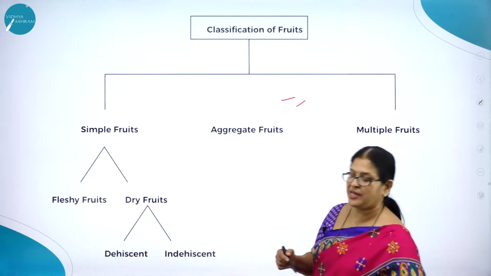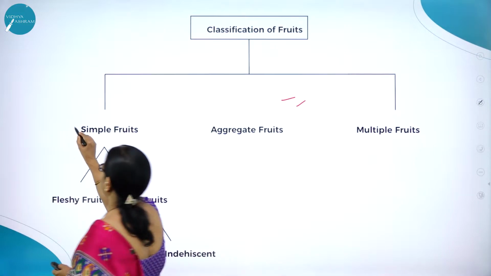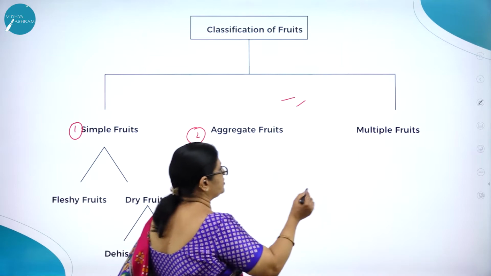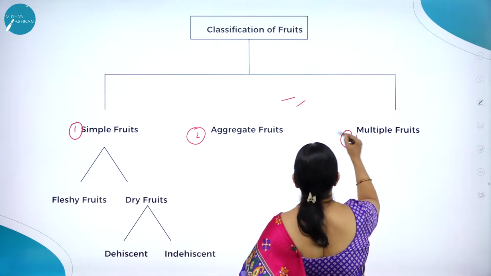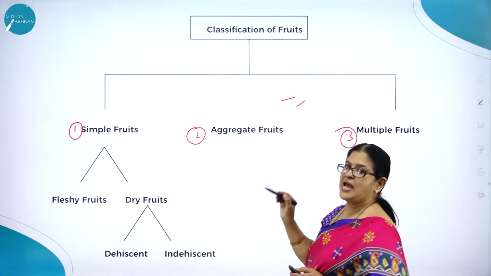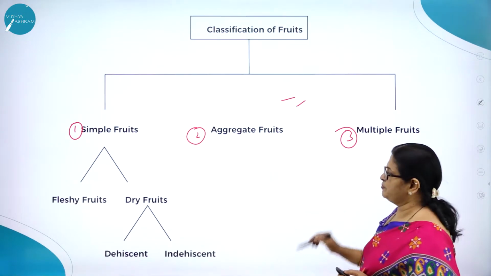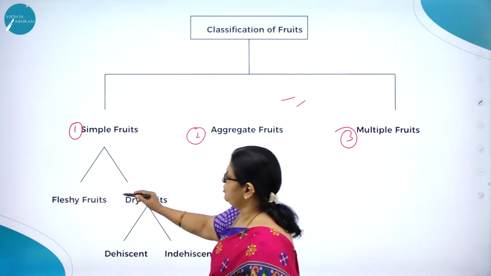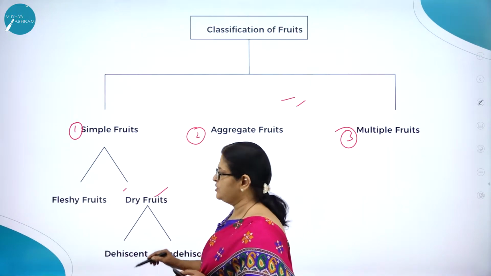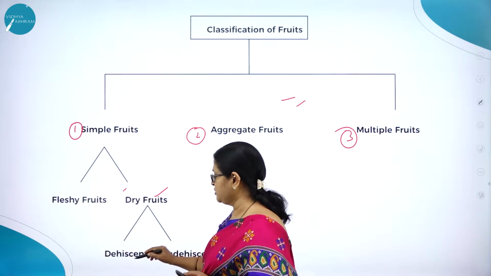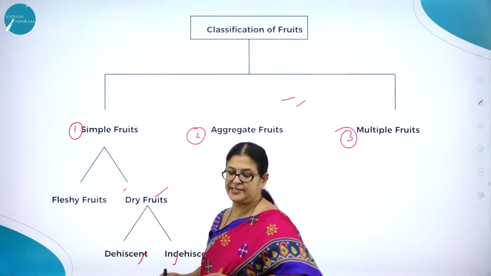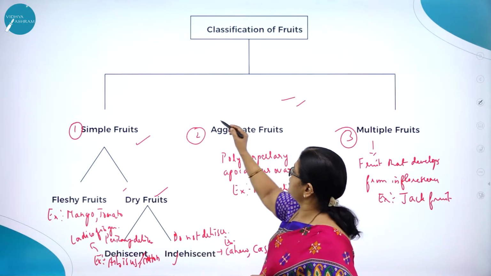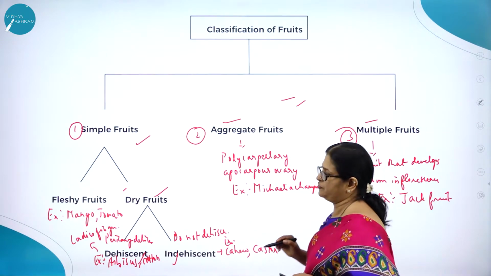So fruits can be broadly classified into three types, that is the simple fruits, aggregate fruits, and multiple fruits. Here you can see simple fruits are again broadly classified into fleshy fruits and dry fruits, and dry fruits into dehiscent and indehiscent. Moving on, as I said, classification: simple fruits, aggregate fruits, and multiple fruits.